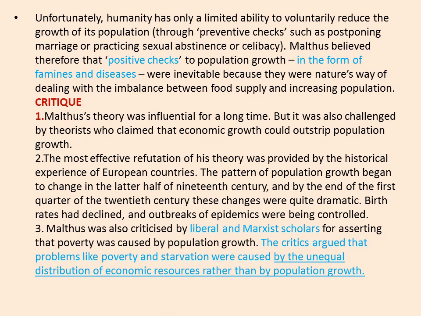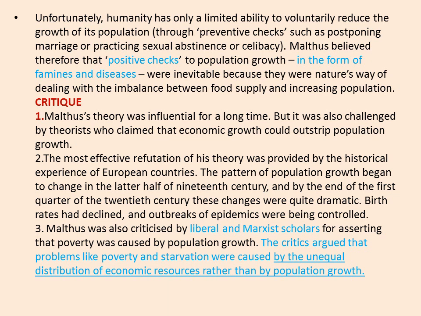The next thing he said, in order to control the human population, or to match up the subsistence and the human population, there should be checks. He talked about two checks: the preventive checks, which are taken by humans themselves, and according to him these are less effective. And the second was positive checks. These are the checks taken by nature. He said nature has the ability to create a balance. By means of different checks like famines and diseases, nature maintains its balance, and ultimately there is a balance between human subsistence and the population growth.